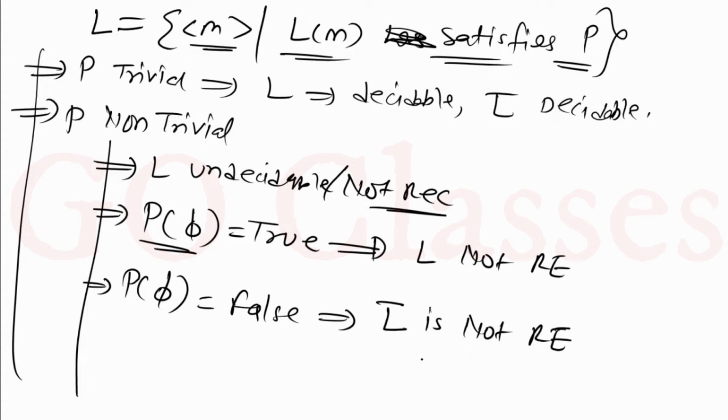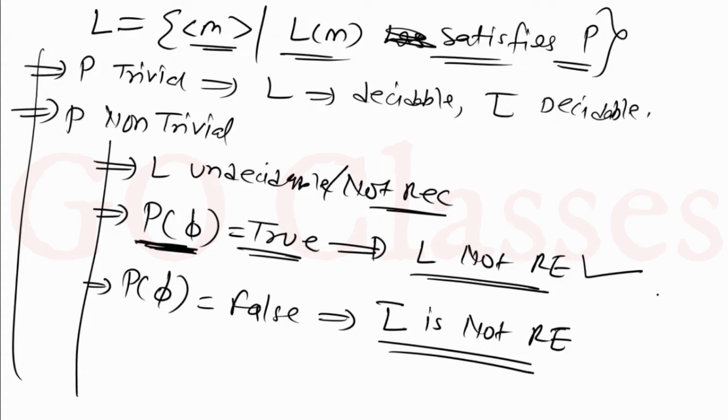So here you can say that L is not RE, and here you can say L complement is not RE. So this is enough. You don't have to worry about co-RE, whatever. Don't worry about them. This table is enough. In this table you can see there is no monotonic, non-monotonic property, nothing, because this will take care. So if the empty language satisfies property P, then you can directly say L is not RE. And if the empty language does not satisfy property P, then you can say L complement is not RE.